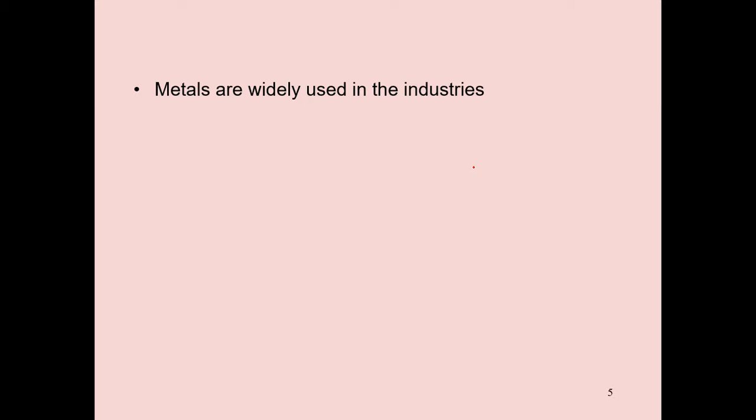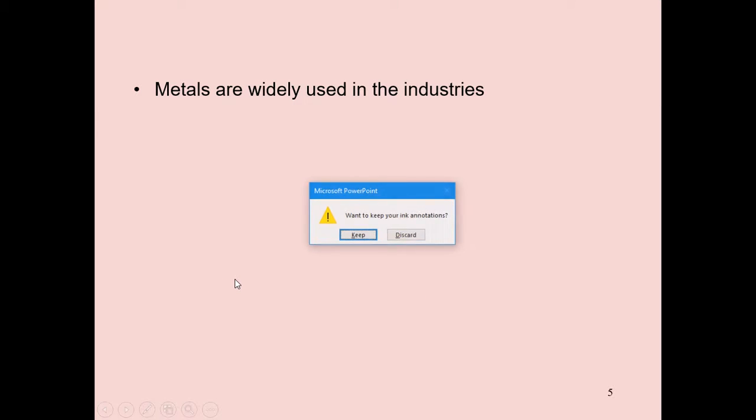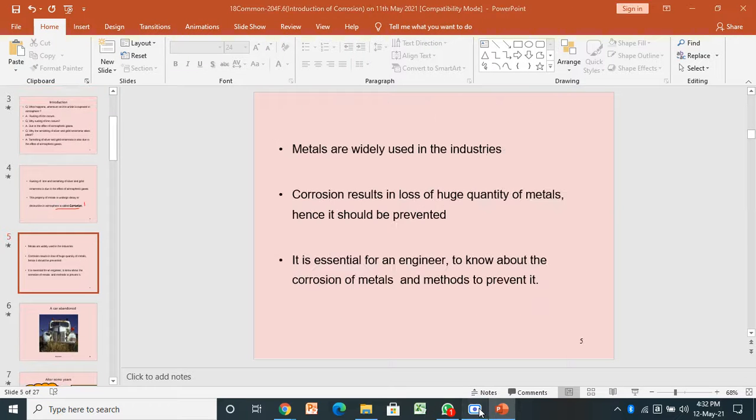See the next slide. Metals are widely used in industries. Why the need to study corrosion? That's why I'm saying, metals are widely used in industries.